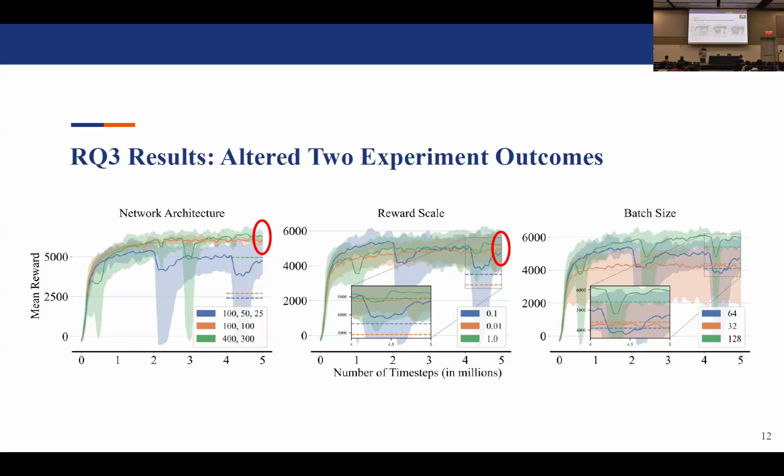And we can see that originally reported was that the 400-300 network architecture actually attains the better mean reward, but our study showed that it was actually on par with the 100-100 architecture. For the reward scale, originally reported was that no scaling, the scale of 1.0, was the best, but in our experiments, we actually saw that all 3 scaling factors achieve comparable results.